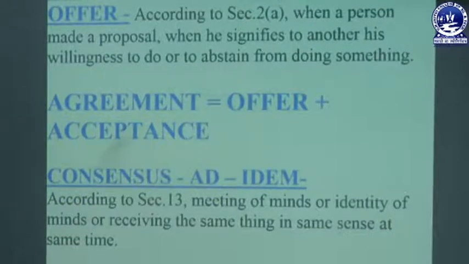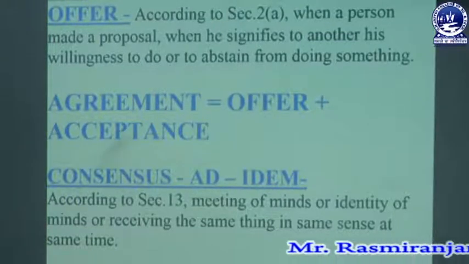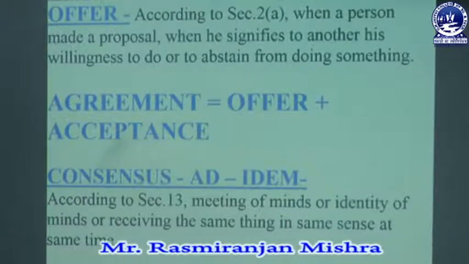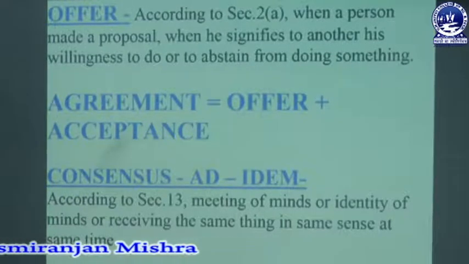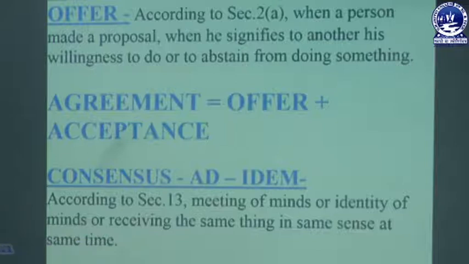There is one term which is known as consensus ad idem. So what is that in the Indian Contract Act? This is defined under section 13. A meeting of minds or identity of minds, or receiving the same thing in the same sense at the same time. So consensus ad idem represents that when the minds of both parties are on the same thing, in the same sense and at the same time, then we say that there is consensus ad idem.